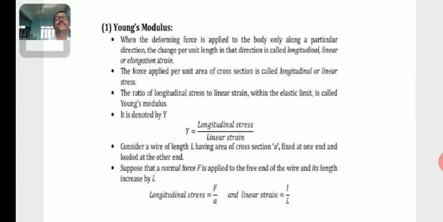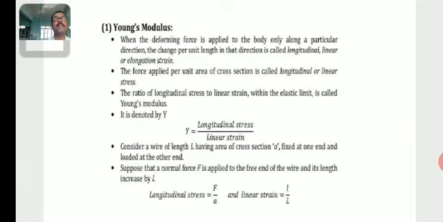Say Young's modulus. When a deforming force is applied to the body only along a particular direction, the change per unit length in that direction is called longitudinal, linear or elongation strain.